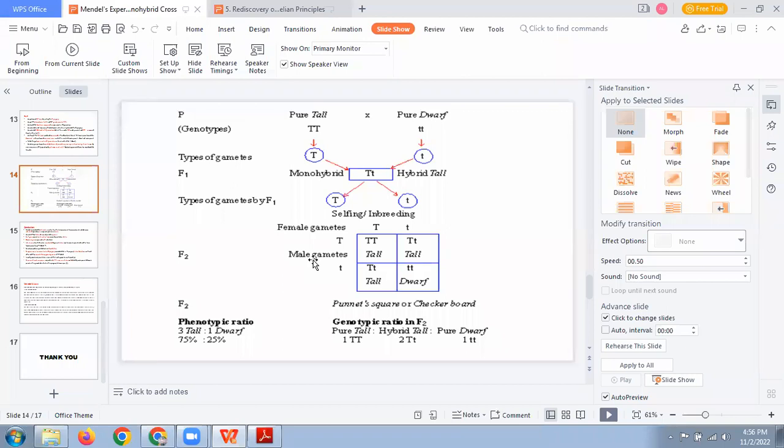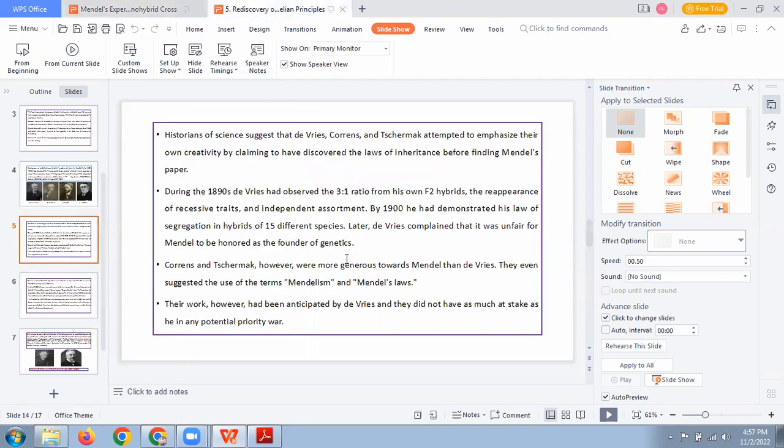Means Gregor Mendel published. But later, after the rediscovery of Mendelian principles by the later-day scientists, 20th century scientists, after a 35-year break, Mendel published in 1865, and only after 1900 did the other people rediscover Mendelian principles.